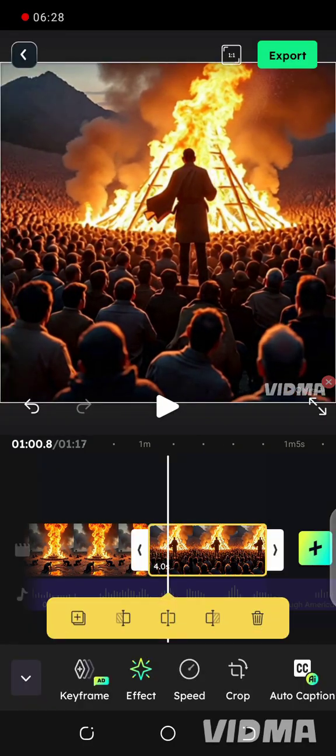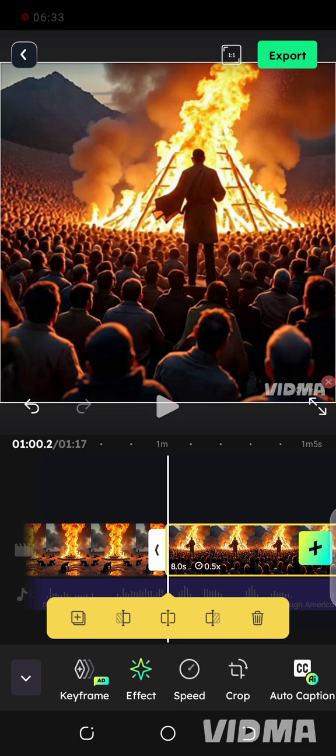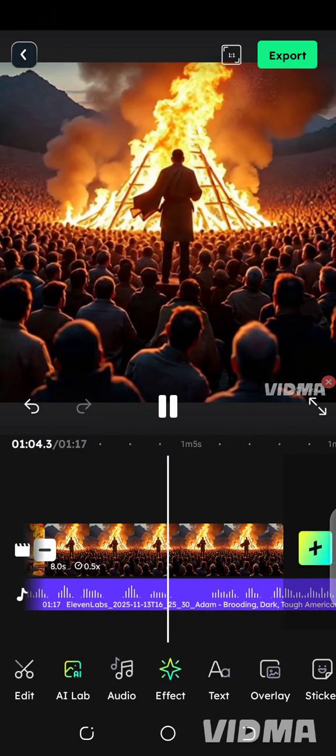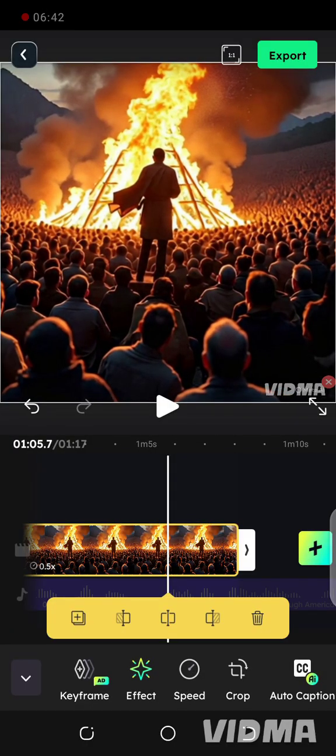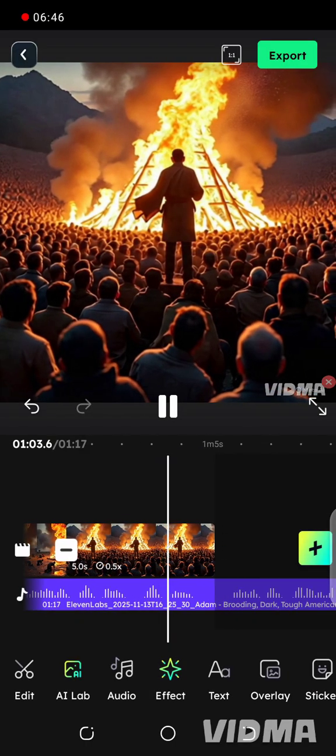This is the end of the trimming. So I'm trimming everything little by little till everything is done. When you go down, you can see I reduced the video by dragging.